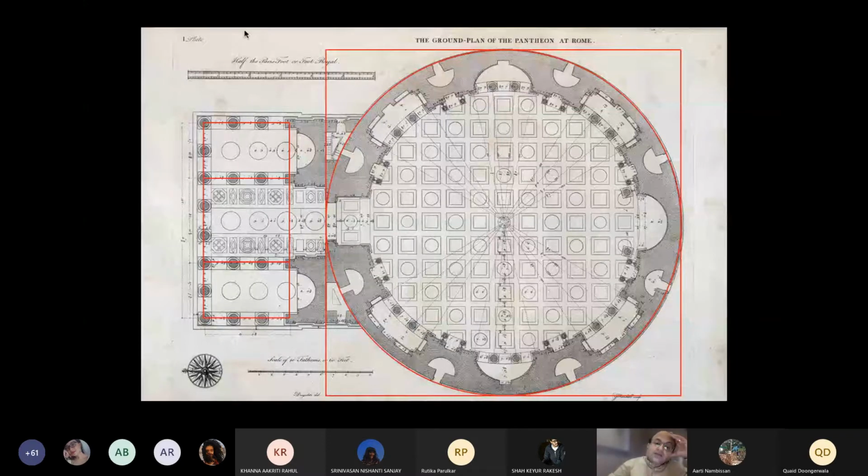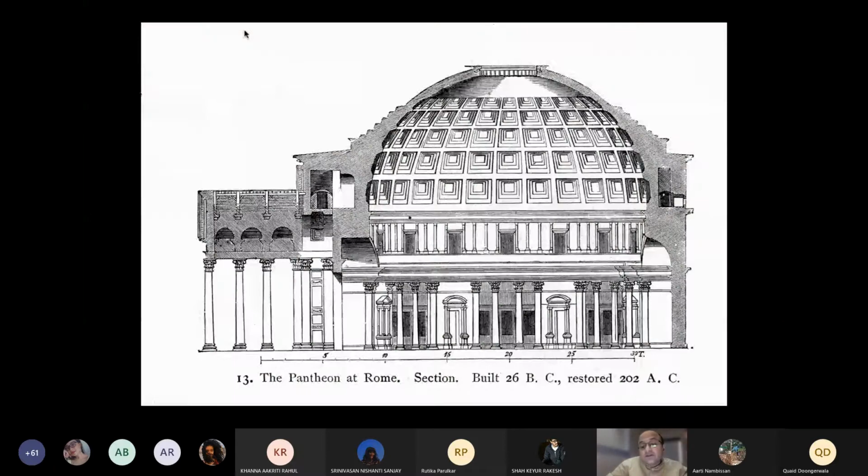It is basically a sphere of a diameter of 43 meters. One floor of a building is about 3 meters, so if the diameter is 43 meters, you can understand how tall this building is. Considering the date in which it was built, it is much taller than most buildings in many of our two-tier towns.